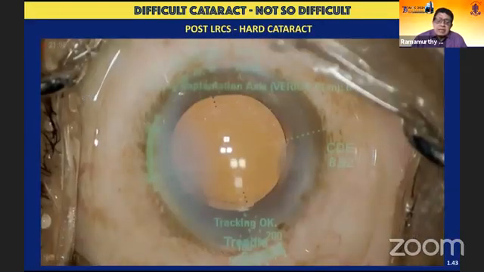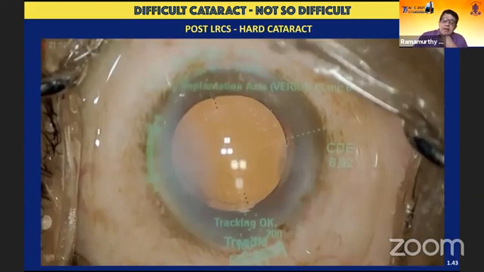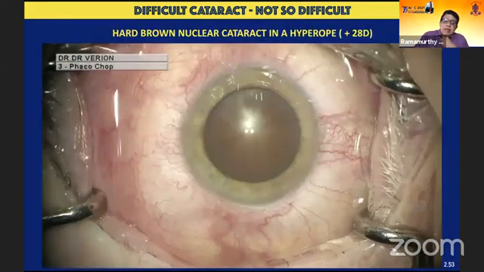And as I emphasized in the previous case, you could see the phaco tip being held in a sideways manner, allowing the nucleus fragment to flow in. This is a case of a hyperope of a plus 28 diopters, a fairly shallow anterior chamber. The patient had suboptimal visual outcome in the other eye because the cornea being a little hazy.